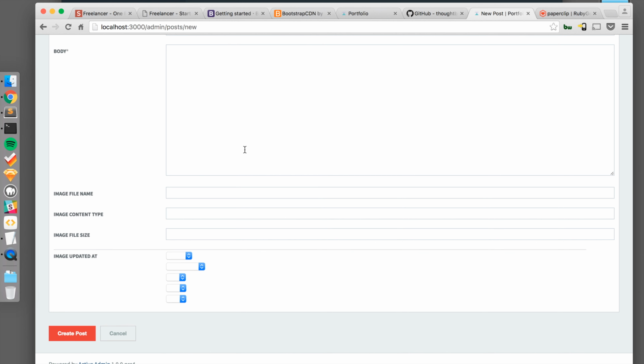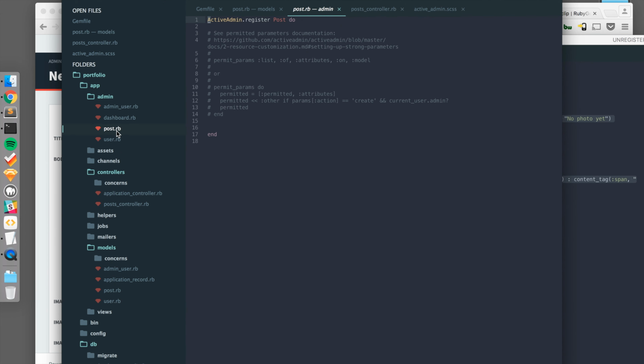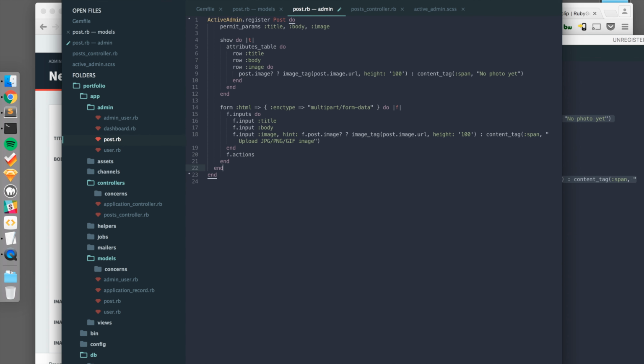This is nice, but we want it to be so there's a link or a button that we click on and we can select an image file from our desktop or a laptop or a USB. So to do this we'll need to add a form to our post.rb model. So in Sublime Text we will go to app, admin. If we go to post.rb and get rid of all these comments in between, here I'll paste some code I generated previously.